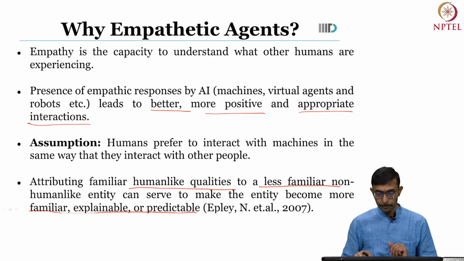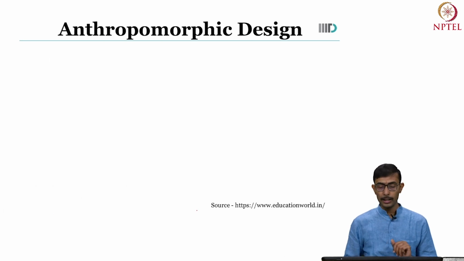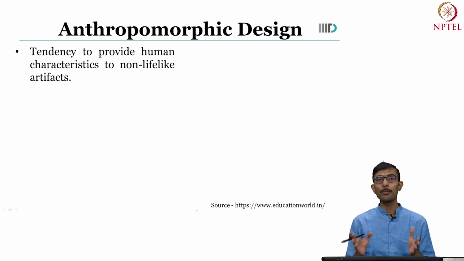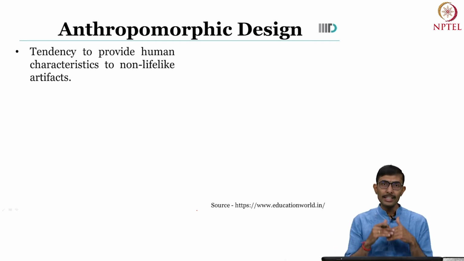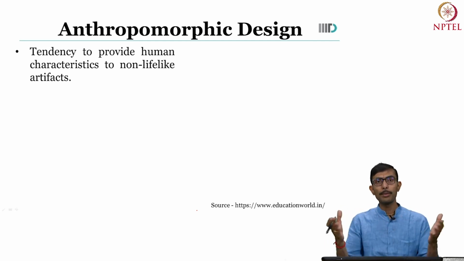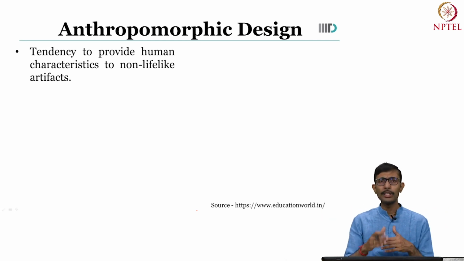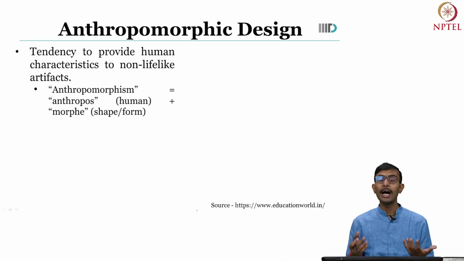So to give you an idea, we can look at something that is known as anthropomorphic design. Some of you may have heard about it, but those who have not, we are going to look at this. The underlying assumption that we are deriving is that humans would like to interact with machines that have human-like properties, because we always have this tendency to feel better and more comfortable around things that have human-like features, and hence we develop a tendency to provide human-like characteristics to non-lifelike artifacts.